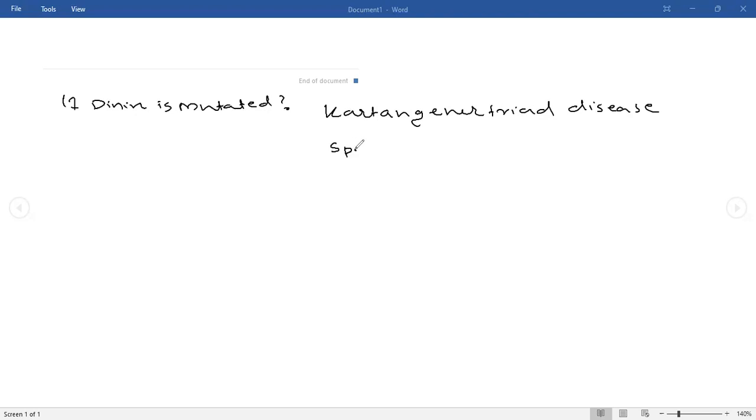That person will produce sperm, but the sperms are immotile. The sperm will not move because dynein cannot hydrolyze ATP. As a result, the sperms will not move in that person, so he will be infertile.